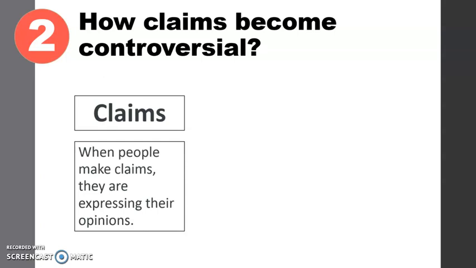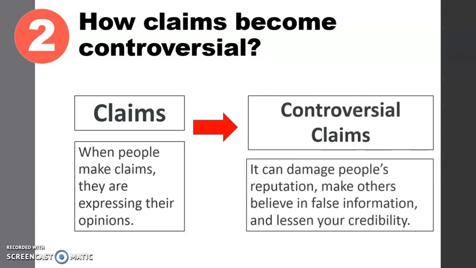Ideas that represent a group of persons or a group perspective that must still be proven in order to be considered factual. However, if they go unchecked or unverified, it can damage someone's reputation, make others believe in false information, and lessen your credibility. So that's controversial claim.